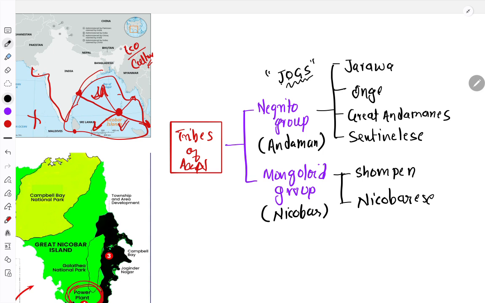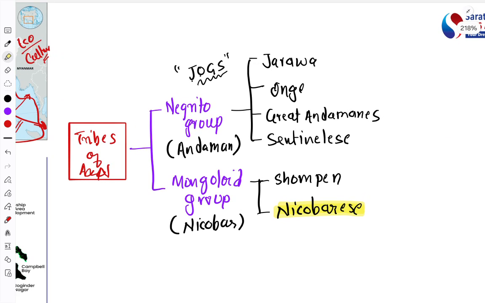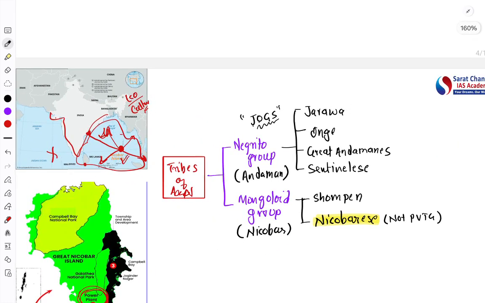Right? Here, one thing you have to remember is that except the Nicobarese, the other five tribal groups are PVTGs. The other five are PVTGs, that is, Particularly Vulnerable Tribal Groups. This is a very important fact. Here an MCQ can be created. Okay, so that is the point you have to remember.